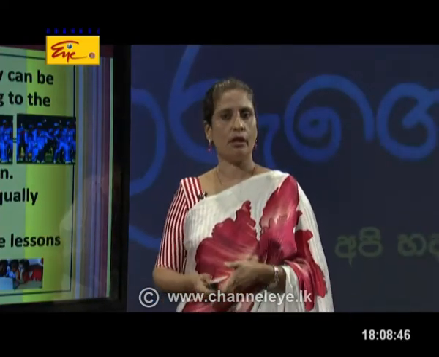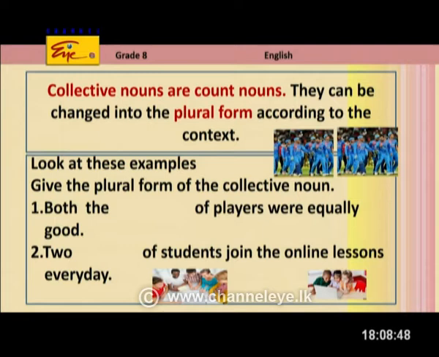So, my dear children, collective nouns are count nouns. As I told you, they can be changed into the plural form. Since they are count nouns, you can pluralize them according to the context, right? So, you can see in this picture there are two teams, right? In a team, there are many players, but we take a team as one unit, one group.